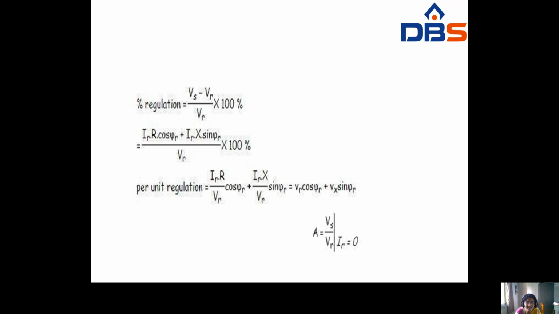See here, percentage voltage regulation is Vs minus VR by VR into 100. Substituting Vs, you get IR into R cos phi r plus IR into X sin phi r, divided by VR. So for per unit regulation, you have to split the terms into phi r and IR components.